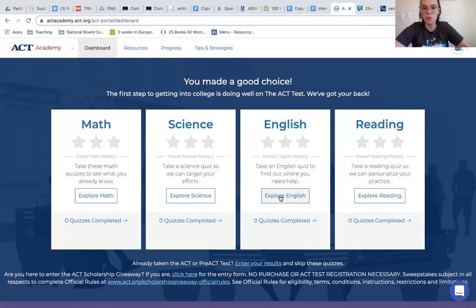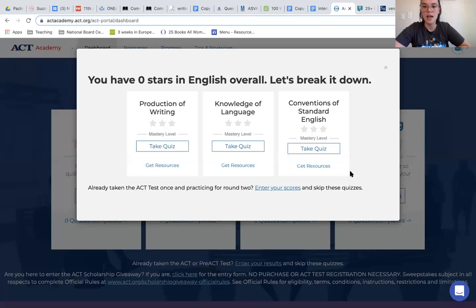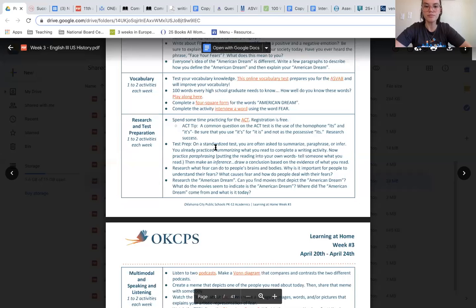If I were to want to look at the English test this week, I'll click on Explore English, and you'll see it even breaks down further into the subcategories that are tested on your ACT. So once I click on a test, I'll have all of the different options, and remember, this is directly aligned to the ACT, so it's excellent practice.